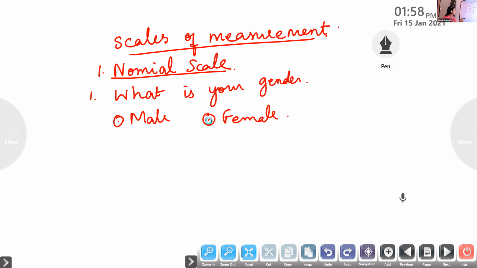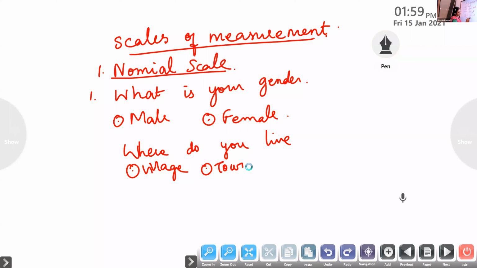Where do you live? First one is village, second one town, next one is city. Like that, some options are given. In a nominal scale of measurement, the variables are named, labeled, or categorized to identify.